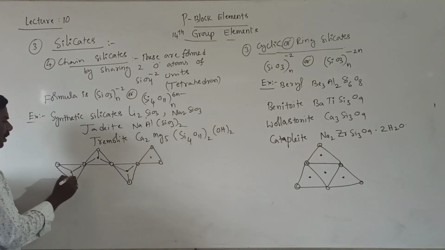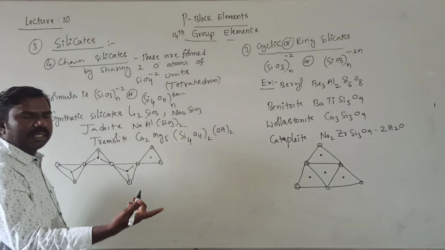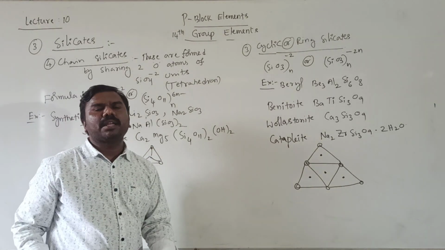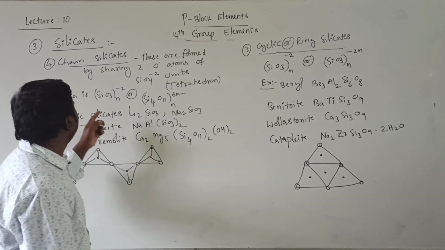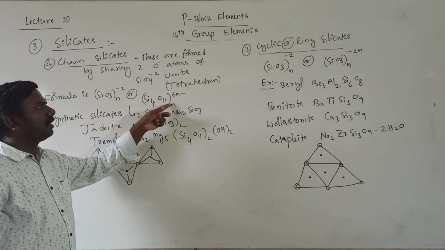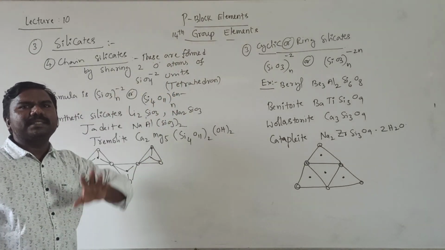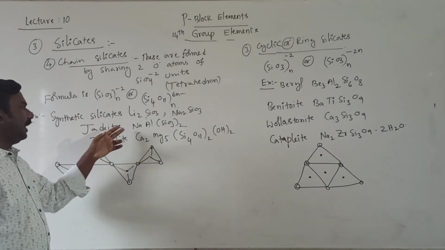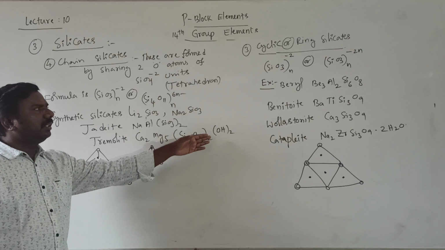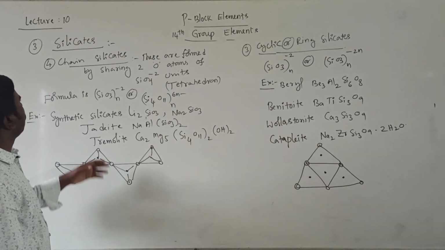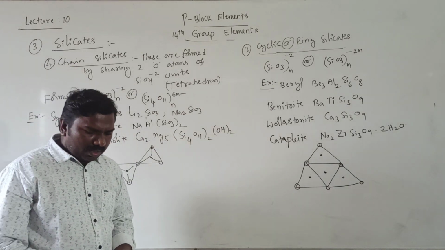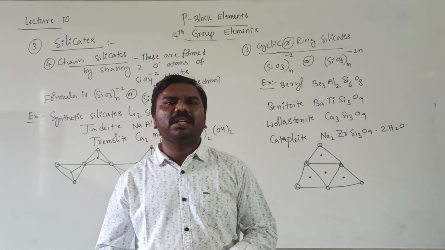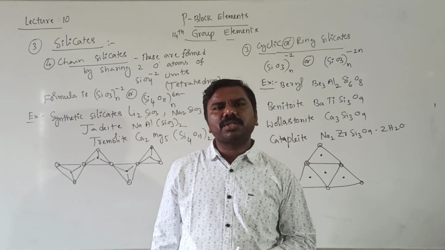The formula given is (SiO3)n to the 2n minus, otherwise Si4O11 to the 6n minus. Examples are synthetic silicates, spodumene and tremolite. These are the examples for chain silicates.